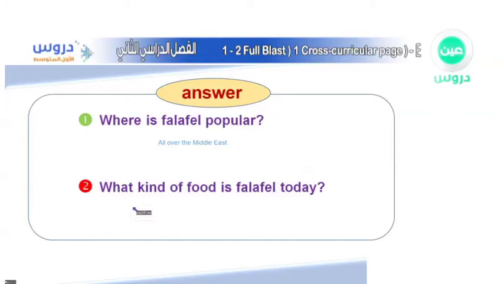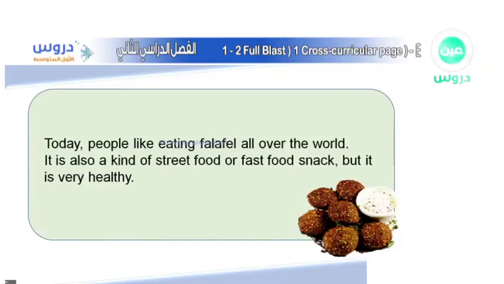Okay, let's go to the second question now. What kind of food is falafel today? Do you know the meaning of what kind of food? It means, for example, something that you consume only for breakfast, which means you cannot eat it for lunch or for dinner, or something you eat for dinner and don't eat for lunch, and so on. So let's learn now. Here on the second paragraph, let's start reading. It says, today, people like eating falafel all over the world. It is also a kind of street food or fast food snack, but it is very healthy.